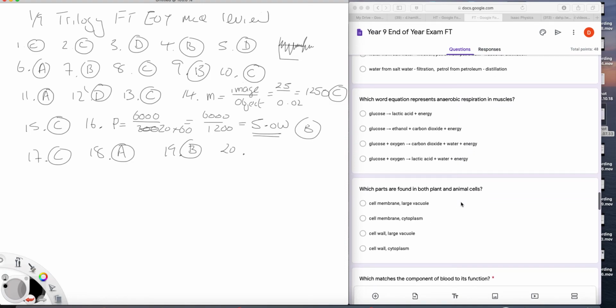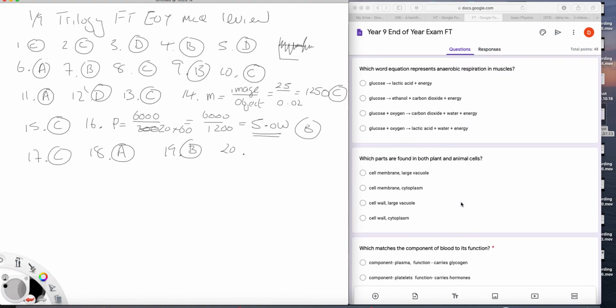The word equation for anaerobic respiration, that's glucose being broken down in the absence of oxygen. So we're going to have no oxygen on this side, so the last two are ruled out. So it has to be this one or this one. Now these are both valid equations for anaerobic respiration, but this one happens in yeast, for example. This is how we make alcoholic drinks. And this is what happens in muscles, so it's A.